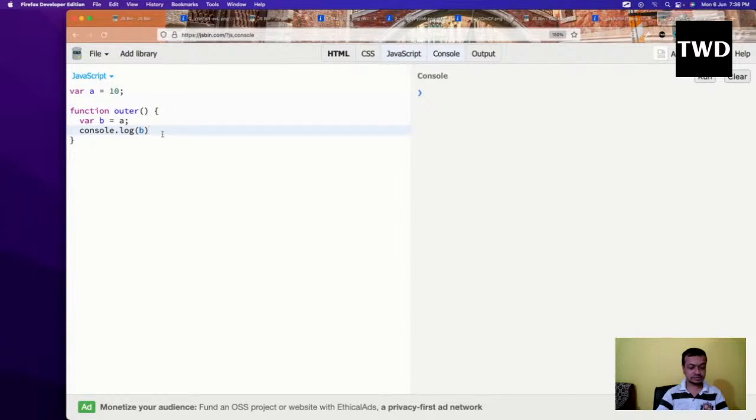And then function inner, and then var b equal to 20, and var c equal to b, and console.log of c, and I'm calling this inner here